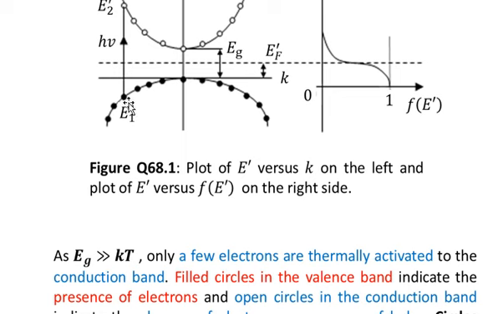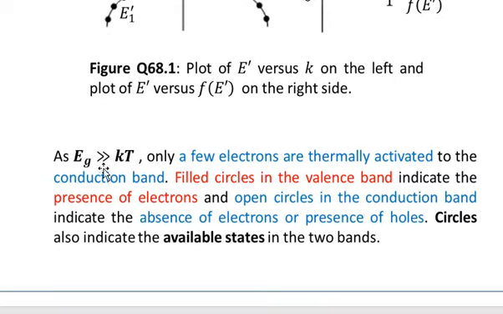But if the electrons are existing on either side of the parabola, then the amount of energy h nu will be much greater than the Eg value, because it depends upon which electrons you want to move to the conduction band. So the difference of that energy has to be supplied. For example, here we have supplied the energy h nu to move an electron from the valence band with the state E1 prime to the conduction band with the state E2 prime, and here h nu is greater than Eg.